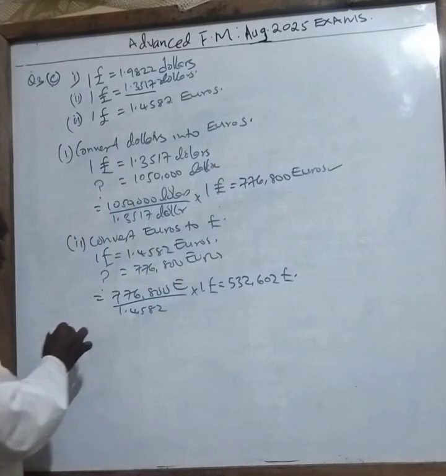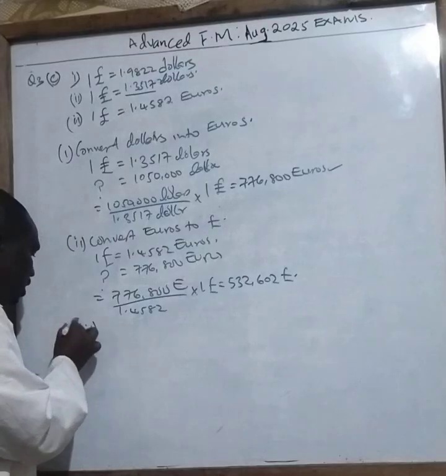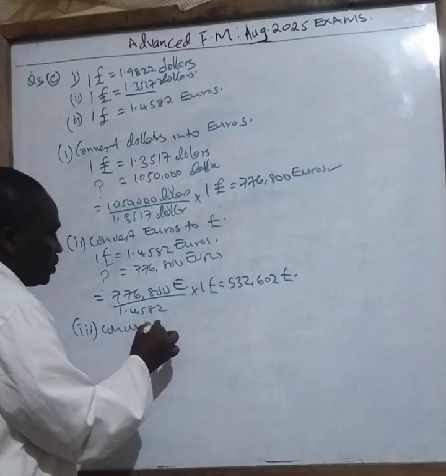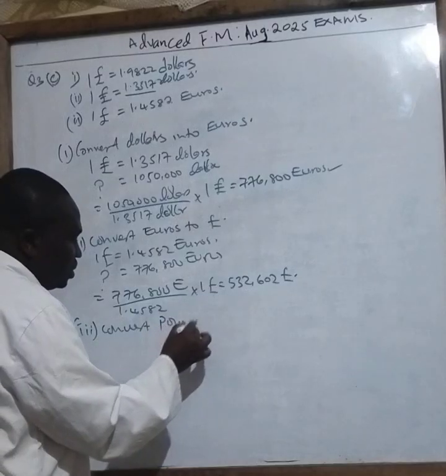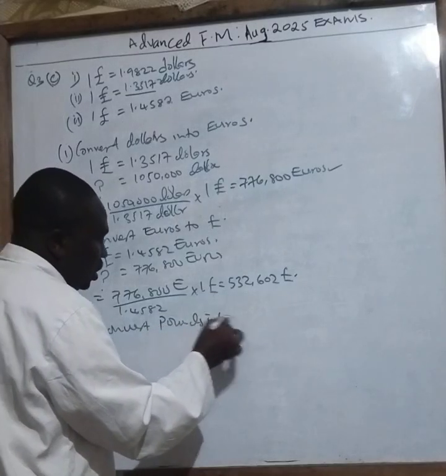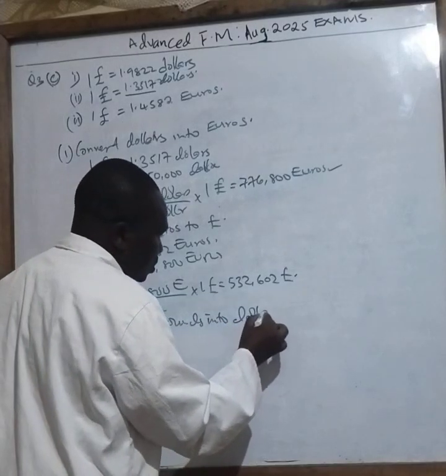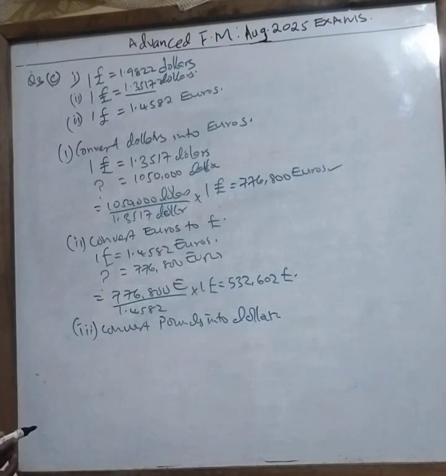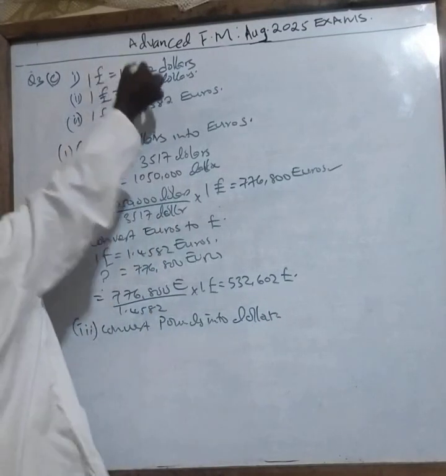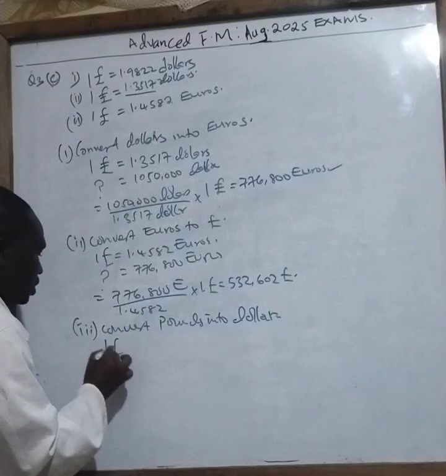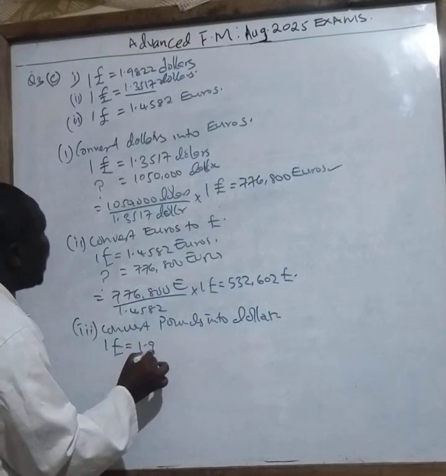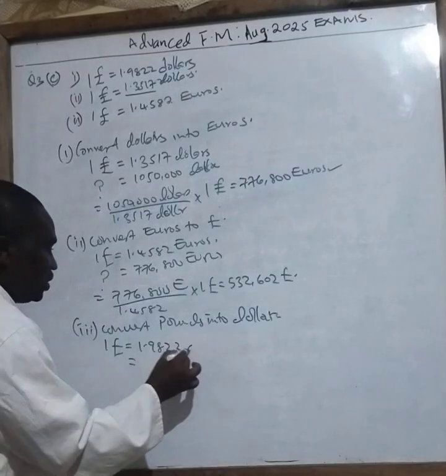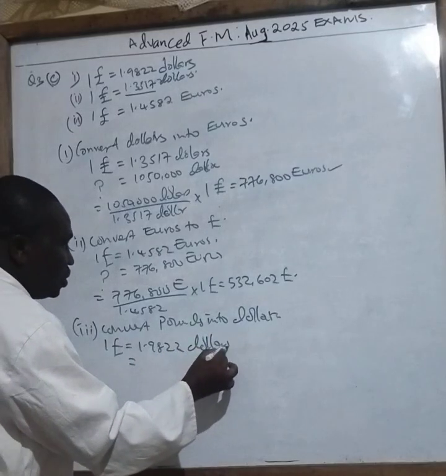Okay? Finally, step 3, convert pounds into dollars. Correct? Pounds into dollars. Where is it, class? I'm now in the first one. 1 pound equals to 1.9822. What about, these are dollars?